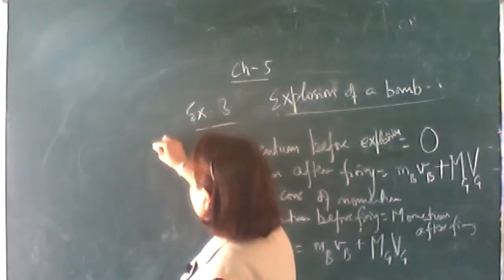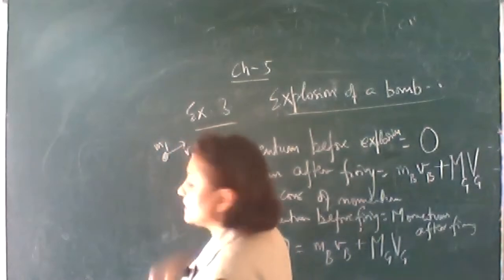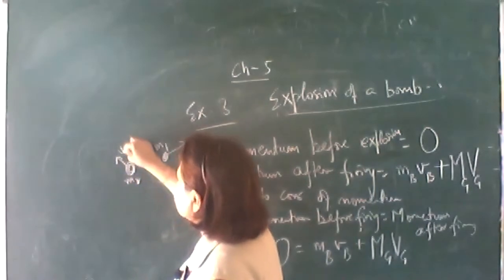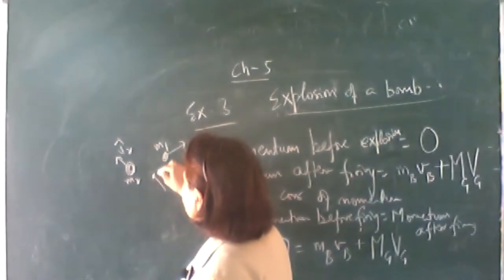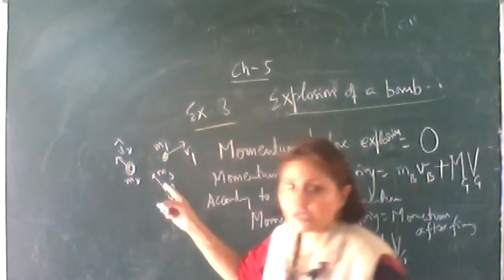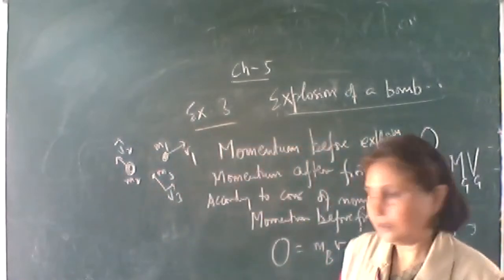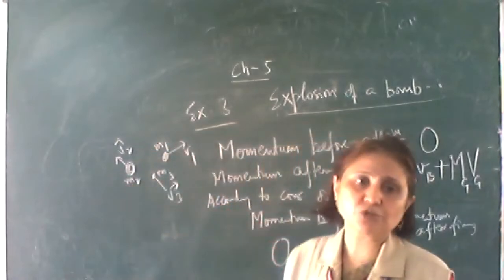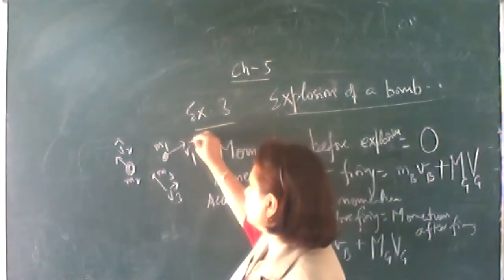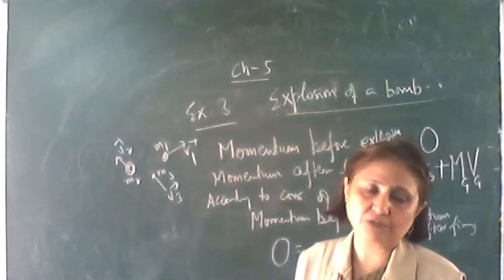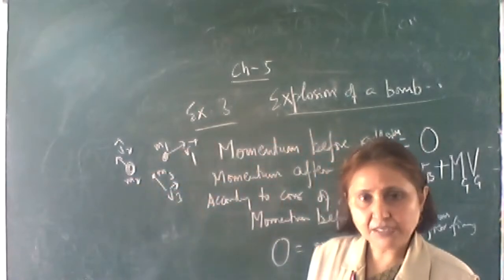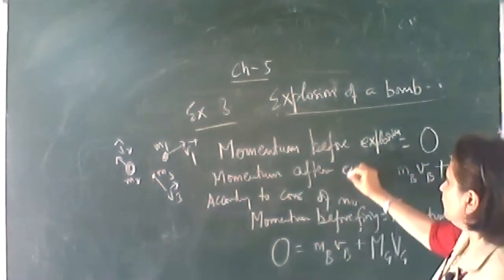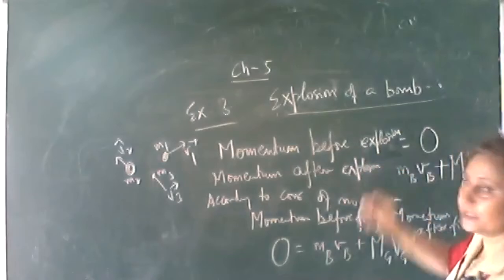Let the first piece of mass m1 move along this direction v1. Another piece, a little heavier, m2, let it move along this direction. A small mass, let it move. They will break up in such a way and move along these directions such that the total momentum should be equal to 0. That is, m1 v1 vector plus m2 v2 plus m3 v3 should be equal to 0. So it will break up in such a way that the momentum after explosion should also be equal to 0.